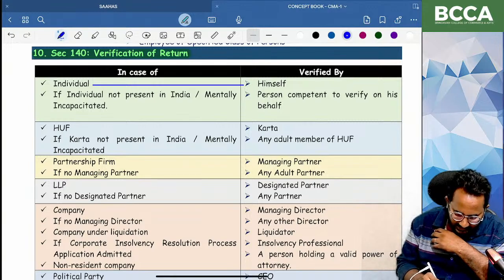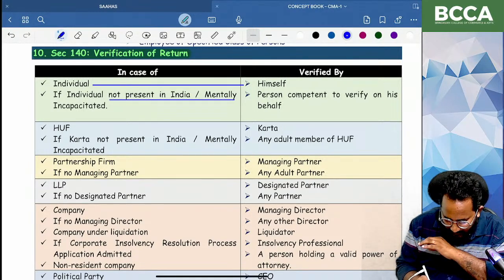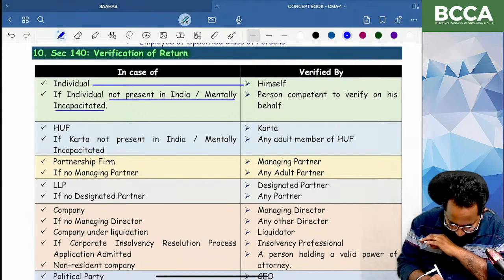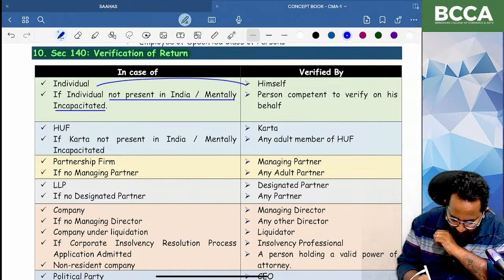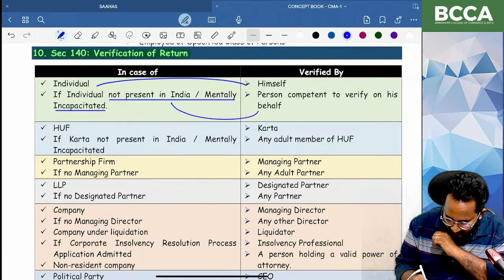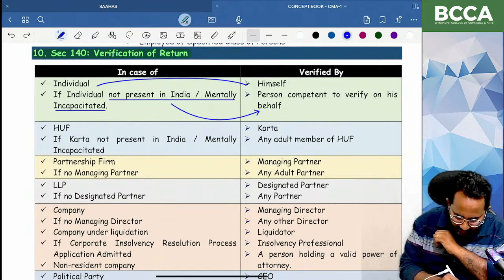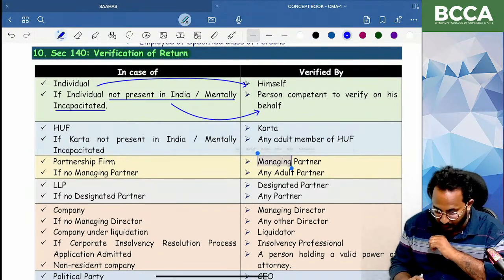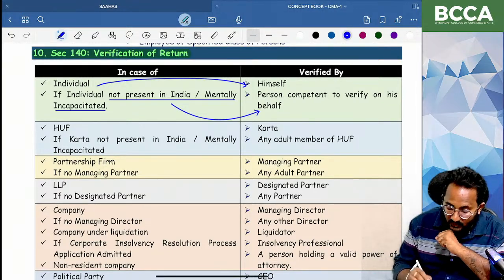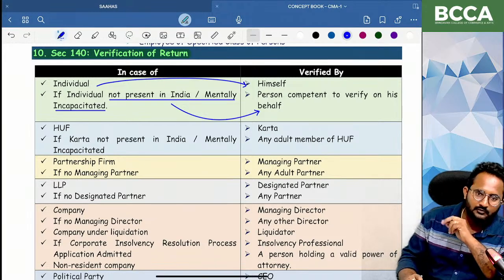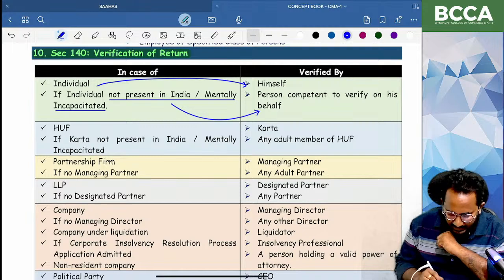Okay. Next, second one, the individual is not present in India or mentally he is incapacitated. Then who can verify on behalf of the individual? Please check it out. Person competent to verify on behalf of himself. We can call it an authorized representative. Or any authorized person can verify the return of income on behalf of the individual who is not present in India or is mentally incapacitated.